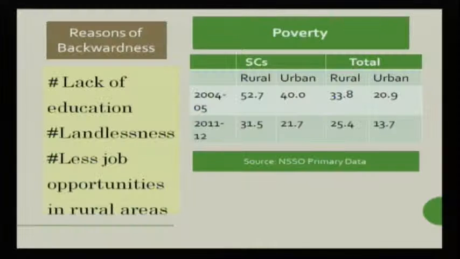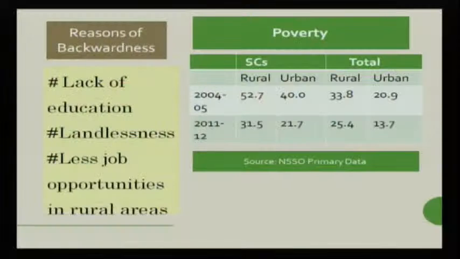If we talk about 2004-05 data, we will find that 52.7% of the rural scheduled caste population were below the poverty line, while it was 33.8% for the overall population. Similarly, for the urban population, it was 20.9% for the general population, but double for the scheduled caste population, that is 40.0%.